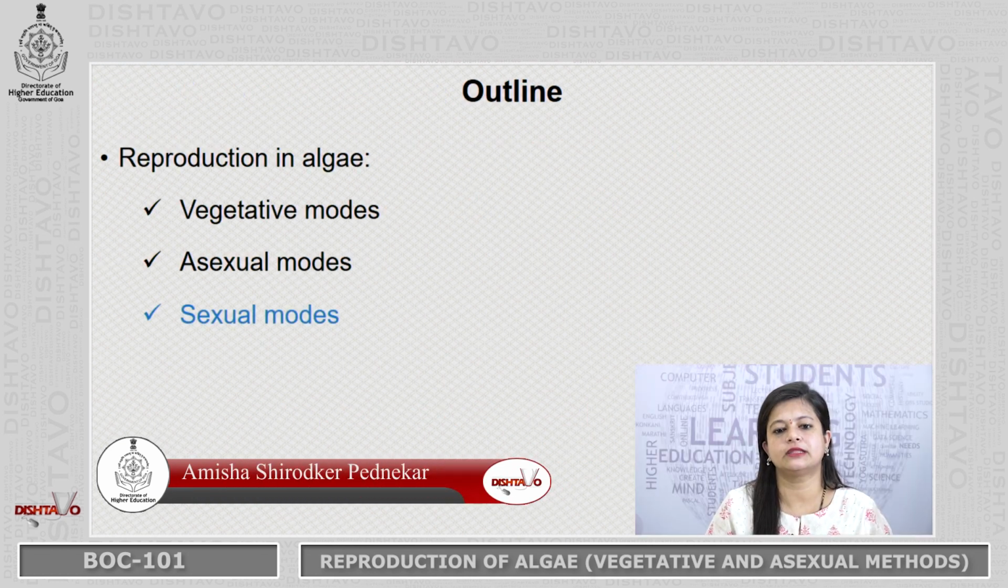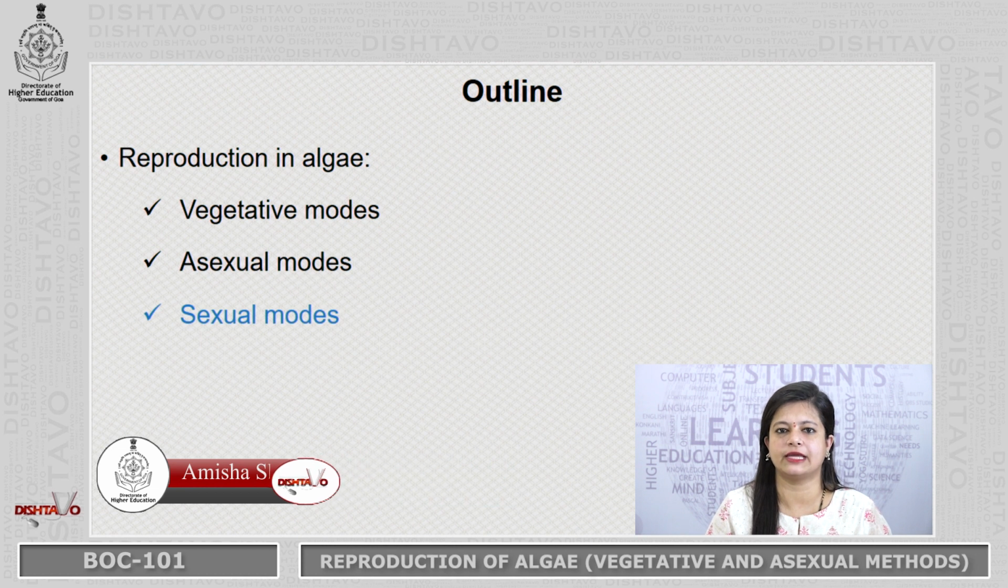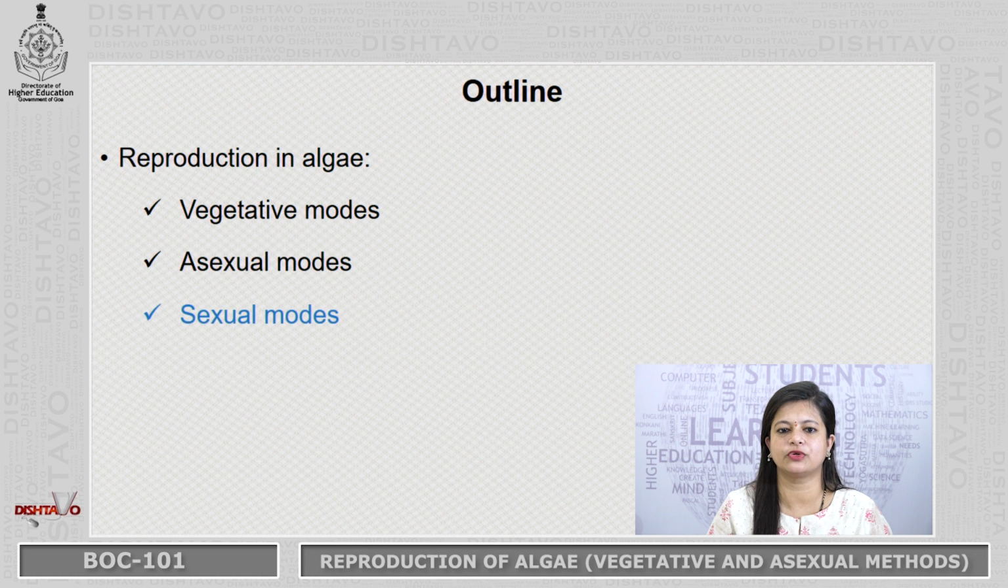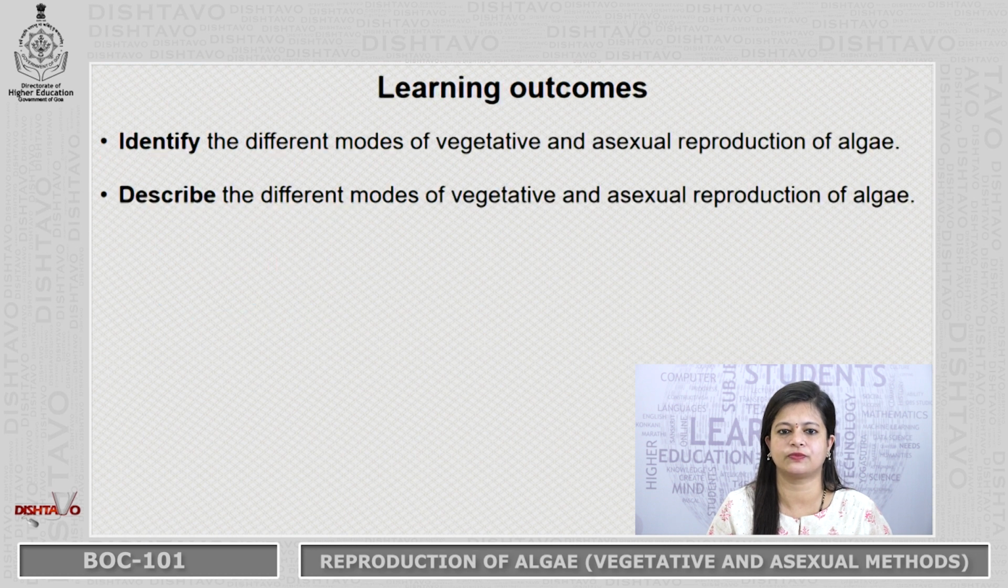Outline: there are three modes of reproduction in algae: vegetative, asexual and sexual. Today we are going to study the first two. The learning outcome of this lecture is that you will be able to identify and describe the different modes of vegetative and asexual reproduction of algae.